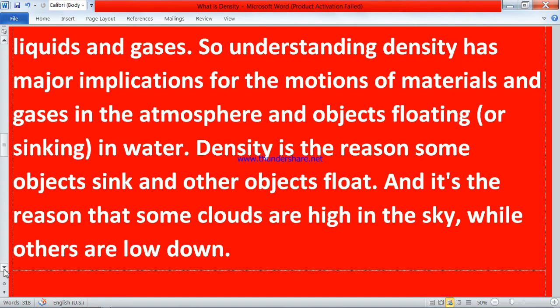So this whole statement shows us that different objects with different densities behave differently. Suppose we put an iron weight in a bucket of water. What will it do? It will obviously sink in water. You can also try it at home. Many people have also tried.